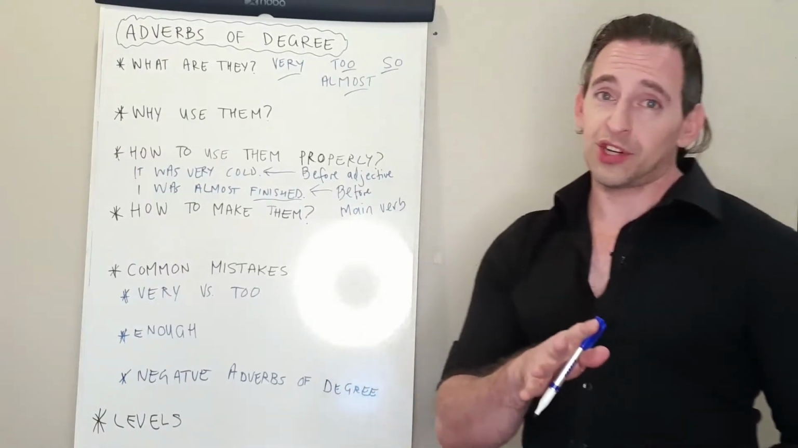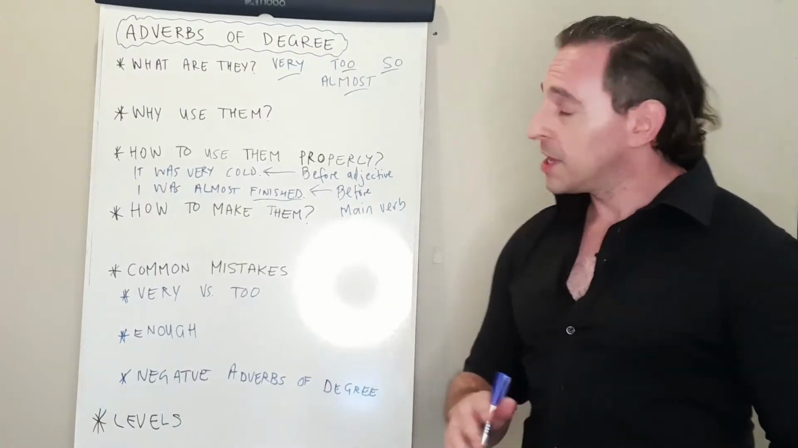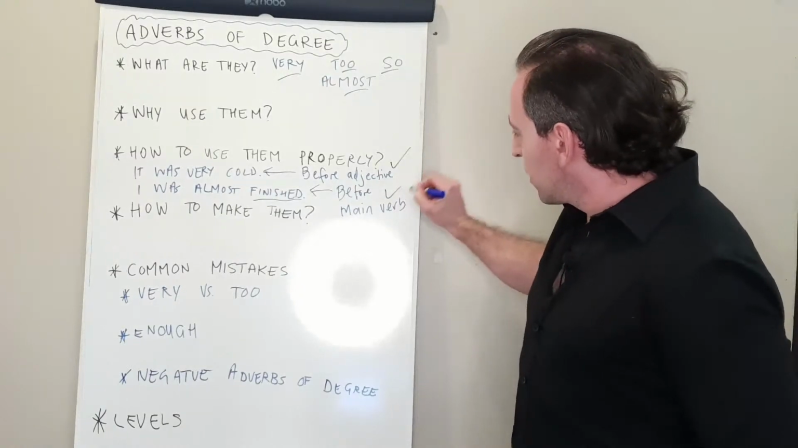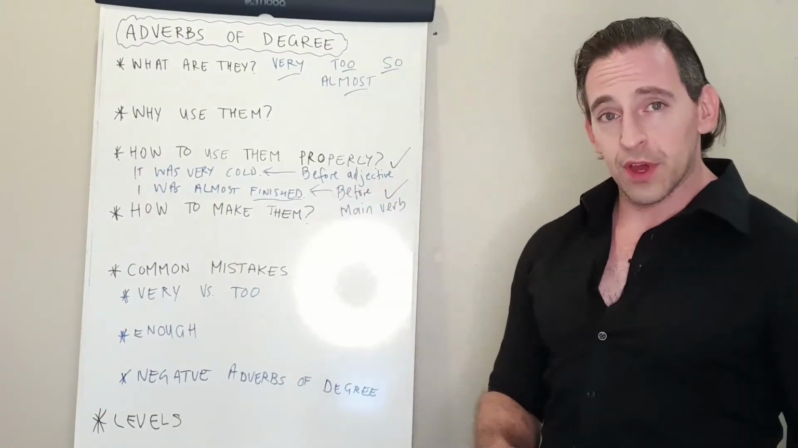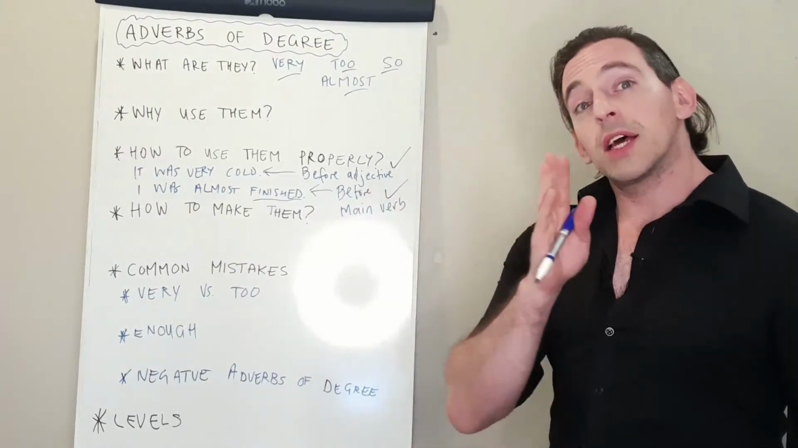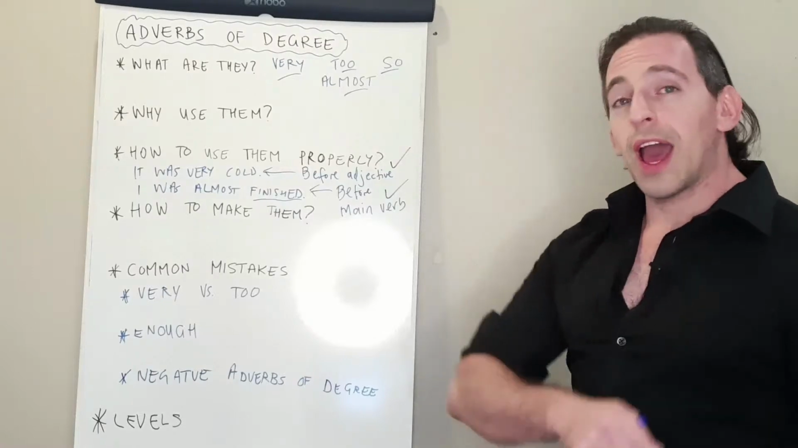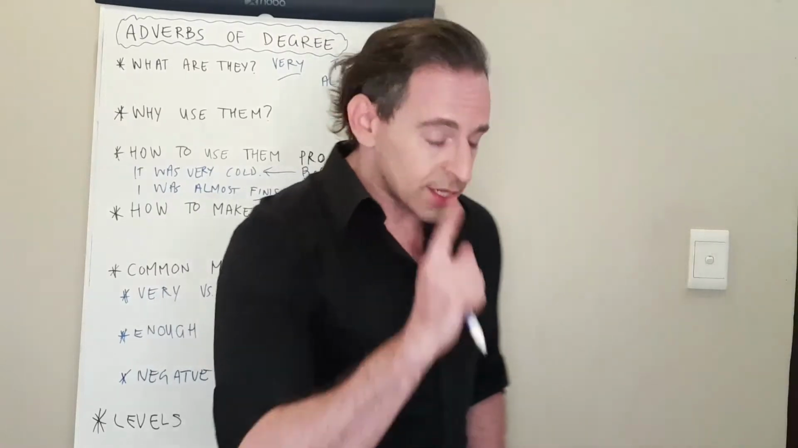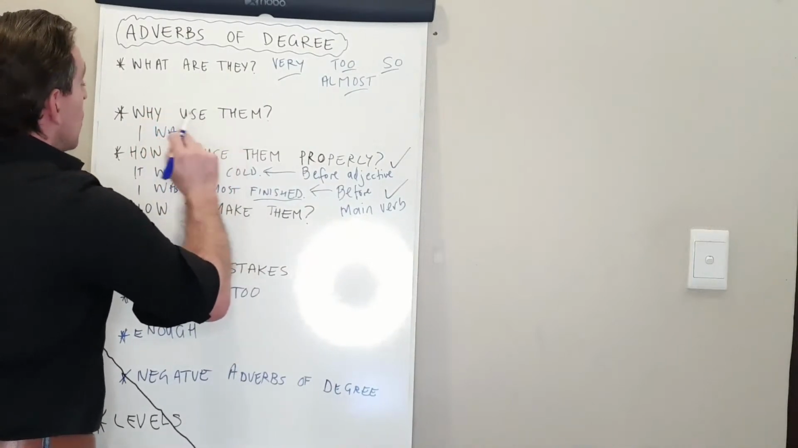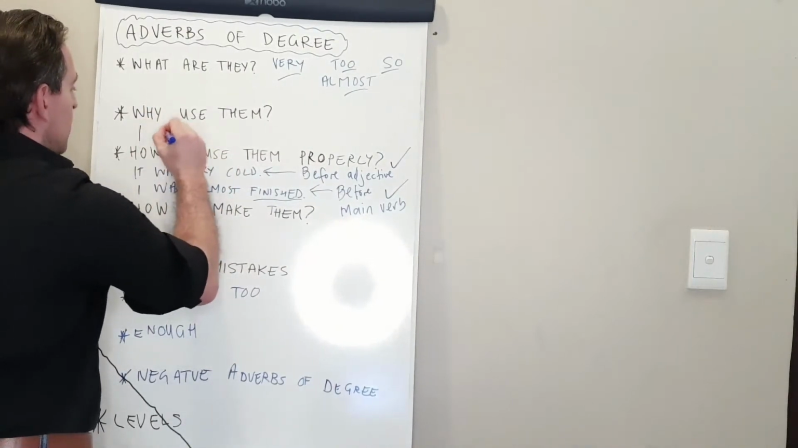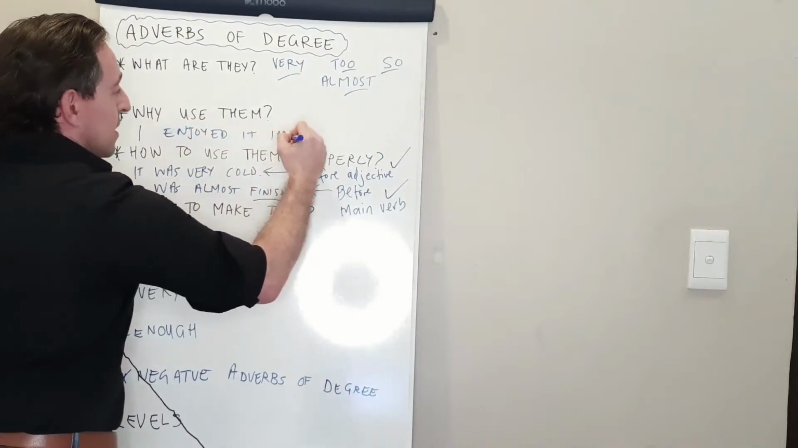Obviously, this is English, and you know that there are always going to be exceptions. So yes, usually an adverb of degree goes before the adjective or before the main verb. Sometimes it can go at the end of a sentence. Let's write one. I enjoyed it immensely.